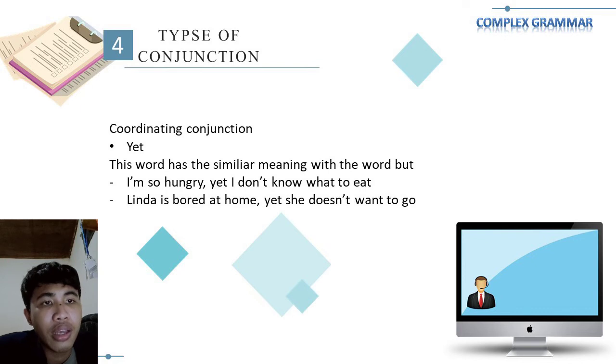So let's talk about yet in a coordinating conjunction. This word has a similar meaning to the word but. For example, I'm so hungry, yet I don't know what to eat. And the second one, Linda is bored at home, yet she doesn't want to go. So you may see the use of yet as well in here.